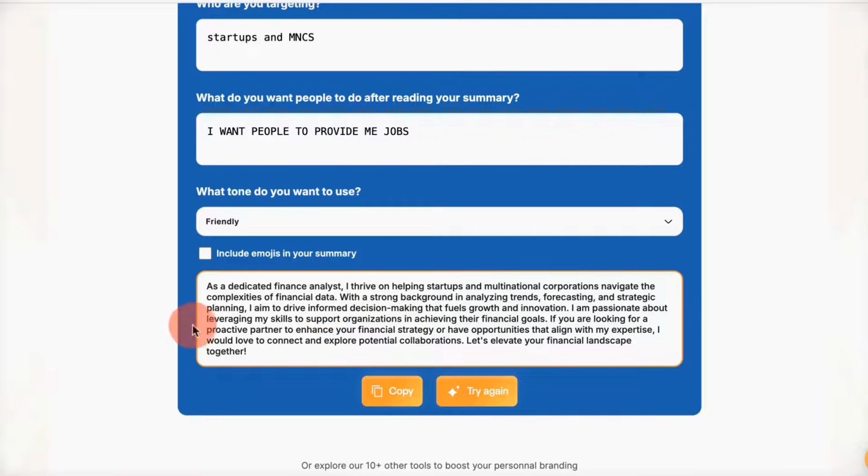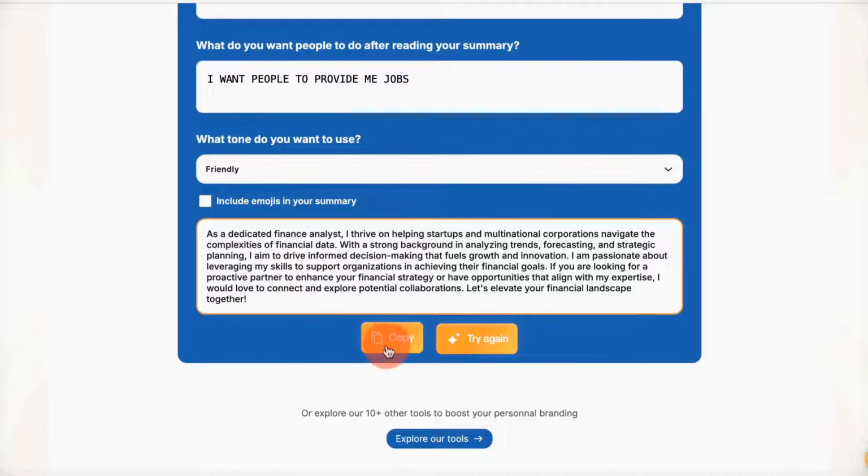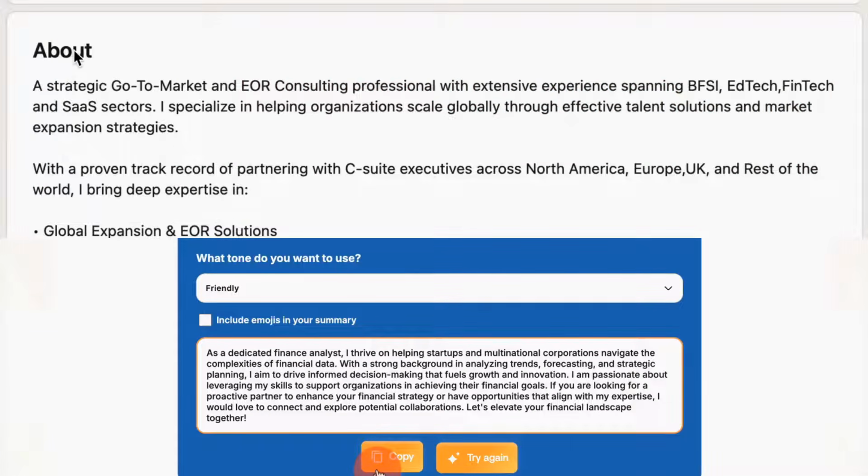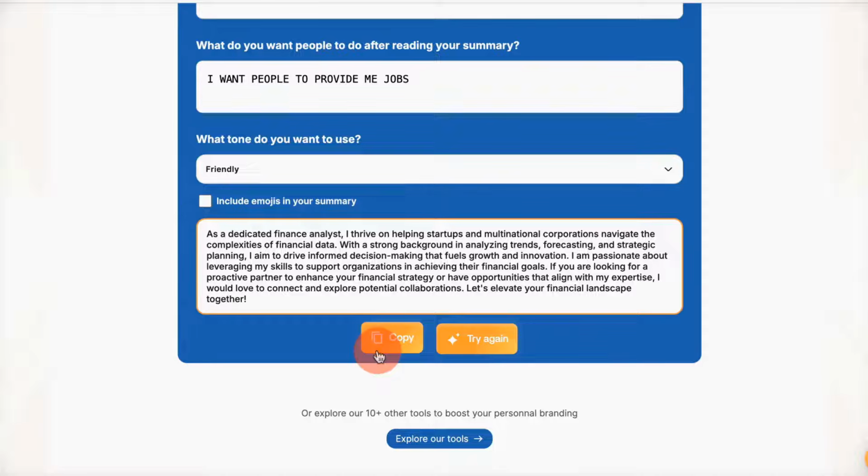Can you see this? As a dedicated financial analyst, it has given me a great summary, which I can add to my LinkedIn summary, right? So this is a comprehensive summary. All you need to do is just copy this paragraph and paste it in your About section. This would be really super useful. You don't have to do a lot of hard work. This is the best way to optimize your LinkedIn.